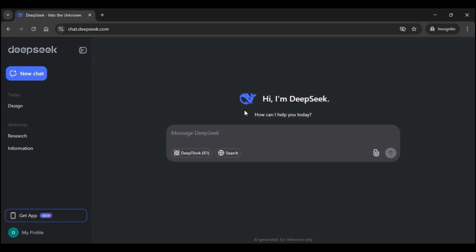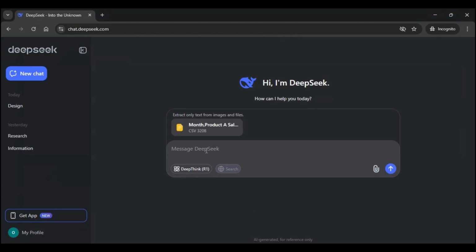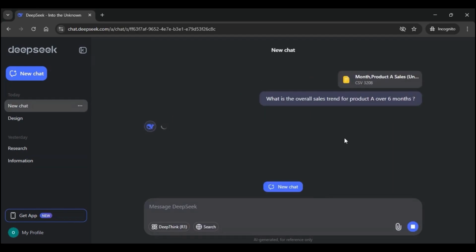to problems. So for example, let me upload a CSV file which contains a dataset of sales figures and market trends, and let me ask some questions regarding this CSV file. So my first question is, what is the overall sales trend for product A over 6 months? Let's hit enter and see the response.